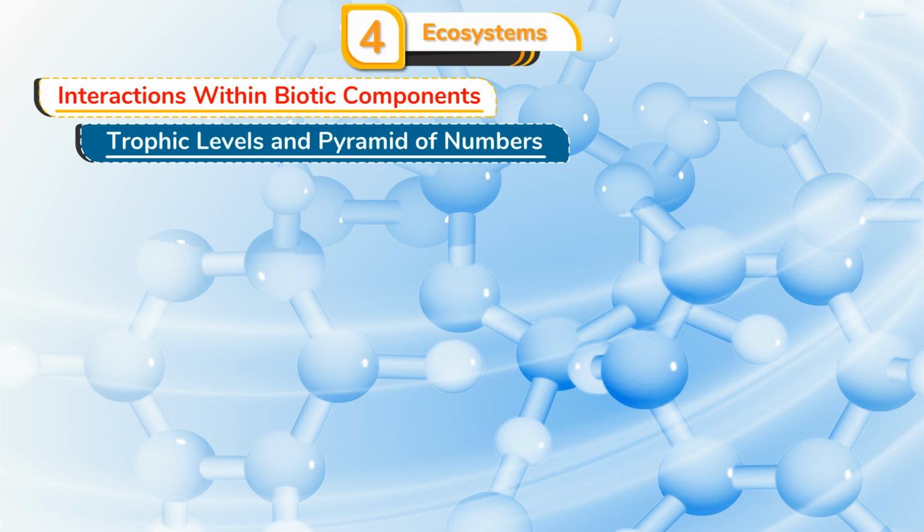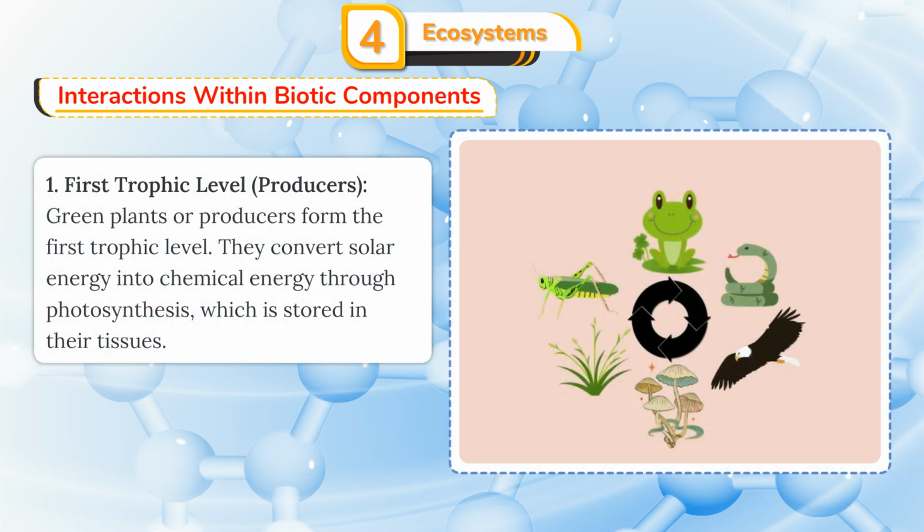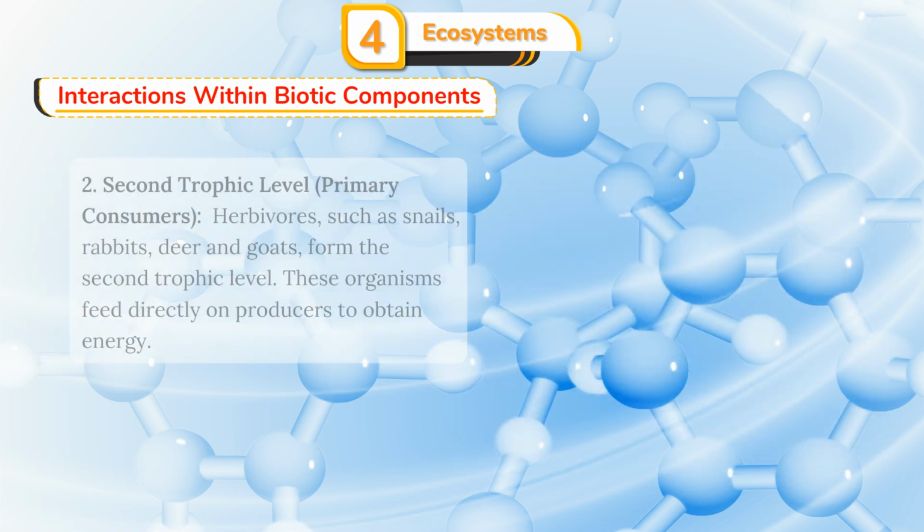Trophic levels and pyramid of numbers. In an ecosystem, the transfer of food and energy occurs at different levels, known as trophic levels. Each trophic level represents a step in the food chain. 1. First trophic level. Producers, green plants or producers form the first trophic level. They convert solar energy into chemical energy through photosynthesis, which is stored in their tissues.